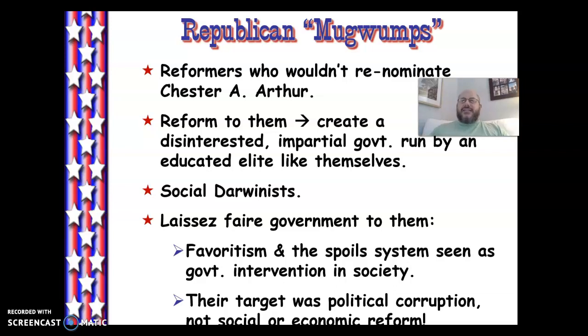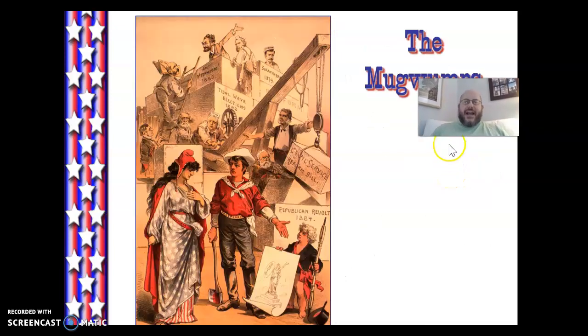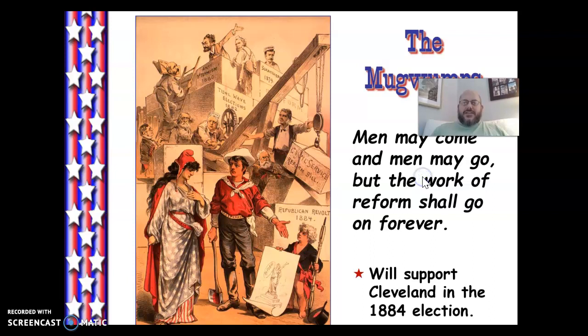And so these Republicans are not going to be renominating Chester A. Arthur, even though, yes, he does sign into law the Pendleton Act. His reputation, still being associated with Roscoe Conkling and years and years of being associated with the dirty business of patronage, is going to turn mugwumps off, and so Arthur won't get renominated. Not that Arthur, I think, was that concerned about it. Nobody ever accused Chester A. Arthur of working too hard.